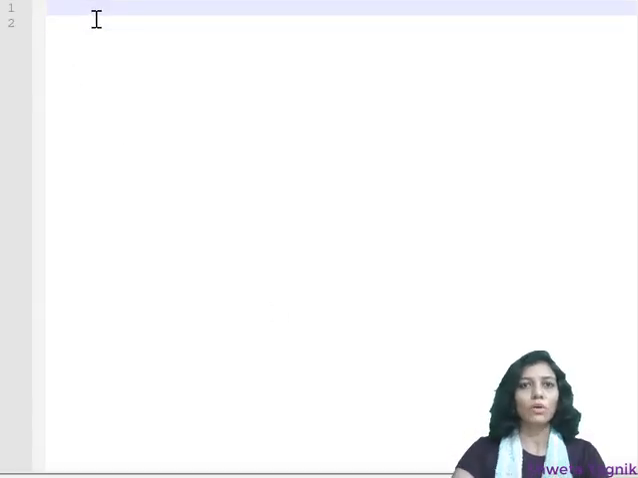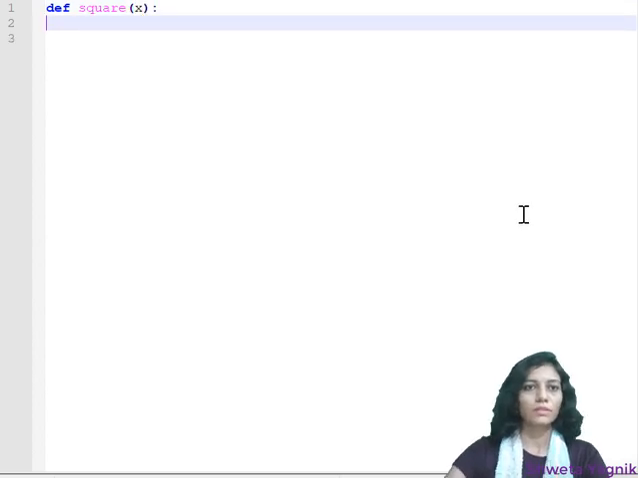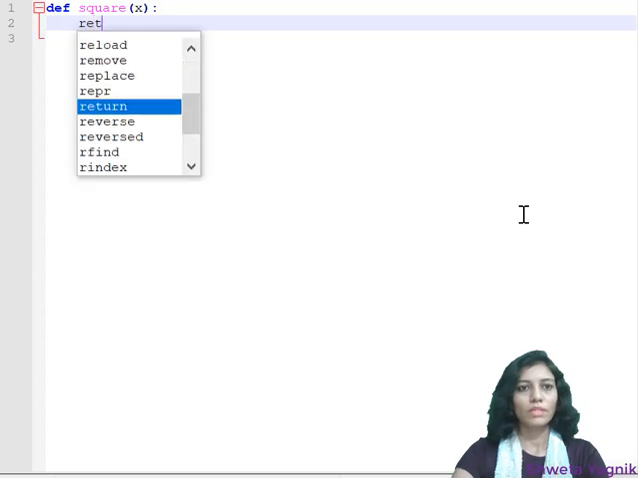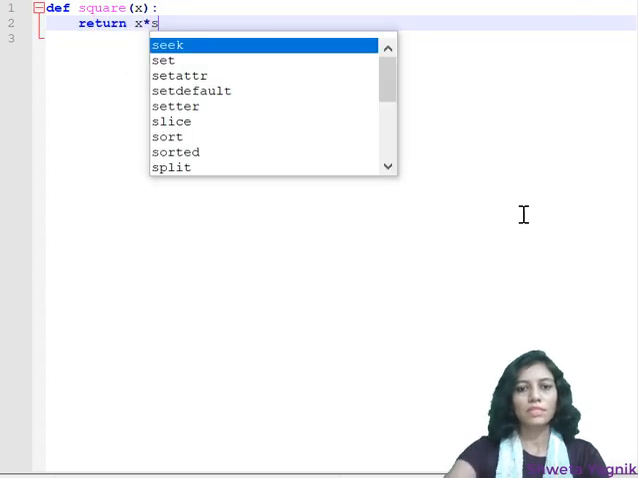Function called square. Whatever number I pass, whatever variable I pass, I want the square of that. So for that, I'll be writing def square and argument, let's say x. Then I'm going to write return x multiplied by x. That's it.